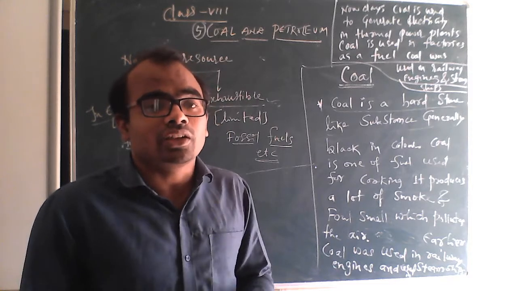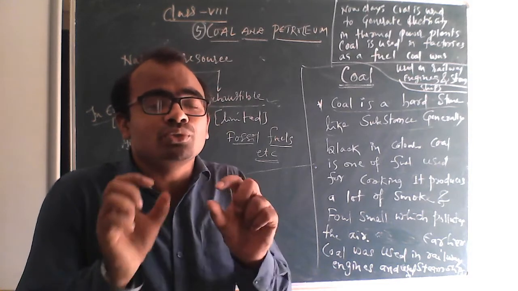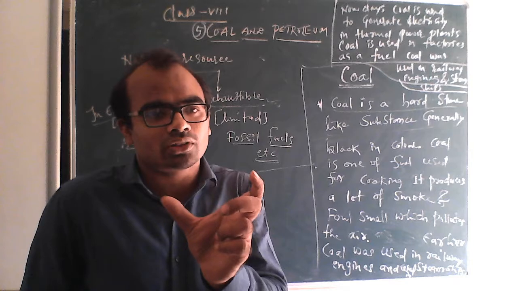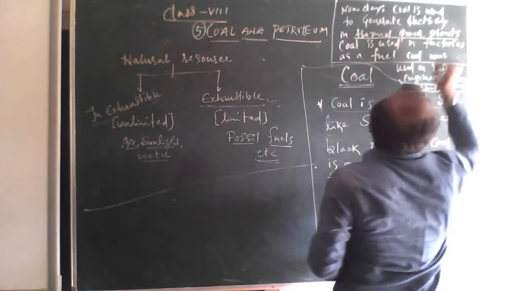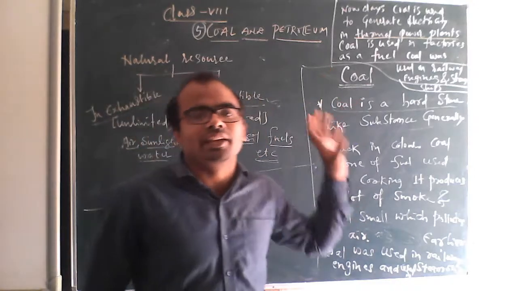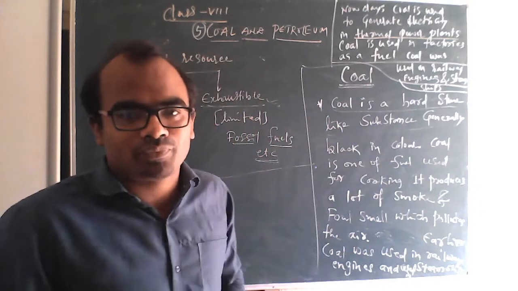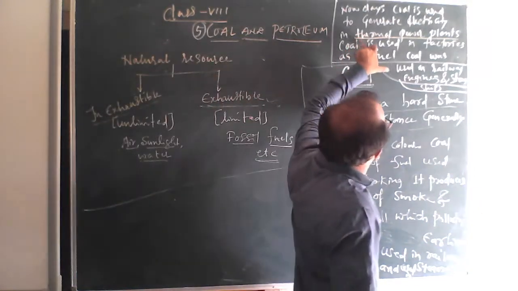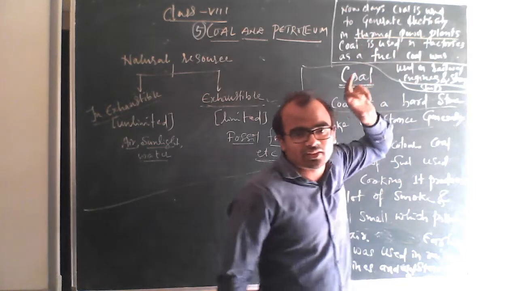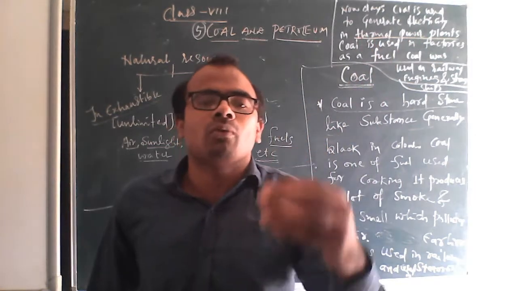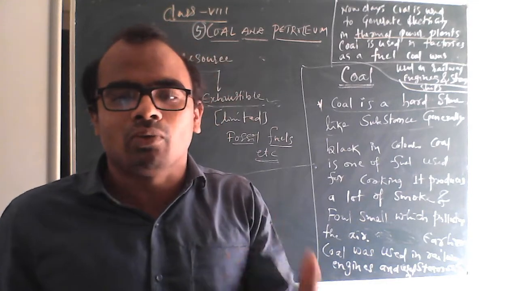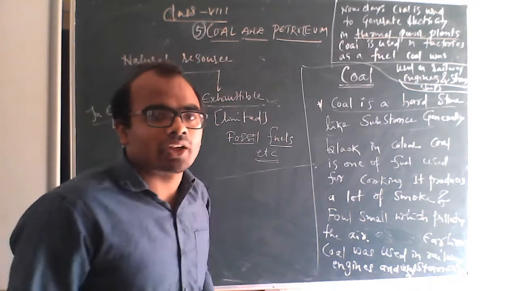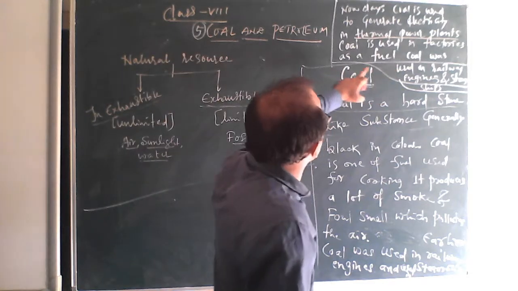Here in thermal power plants we use heat. Thermal means what? Heat. So you should remember these words. Thermal means heat, power means electricity. From heat, electricity is generated. We call it a thermal power plant. Then it is used in factories as a fuel.